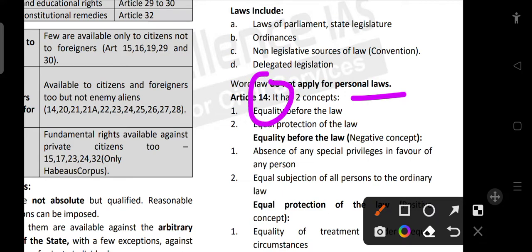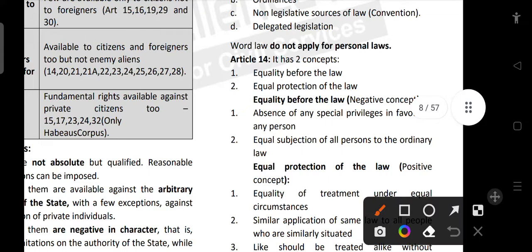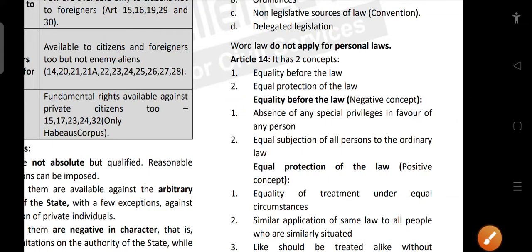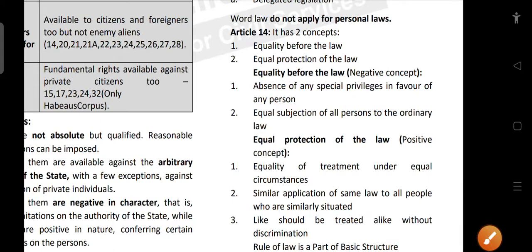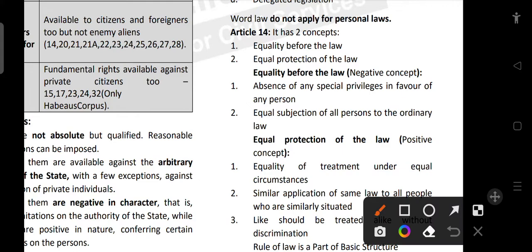Article 14 has two concepts. What are they? Equality before law and equal protection of law. Equality before law is a negative concept. What does it mean? Absence of any special privilege in favor of any person, and equal subjection of all persons to the ordinary law. All these things are called equality before law. It includes absence of any special privilege, and also every person is subjected equally.